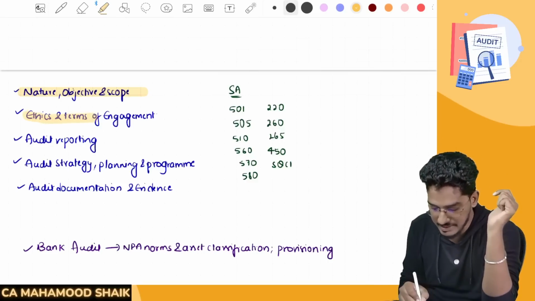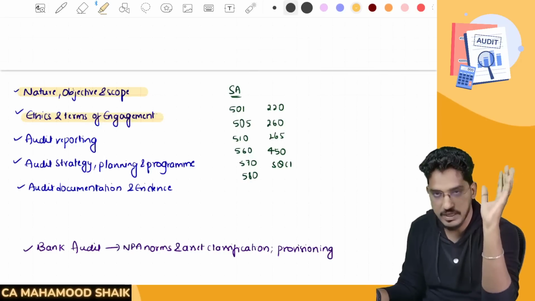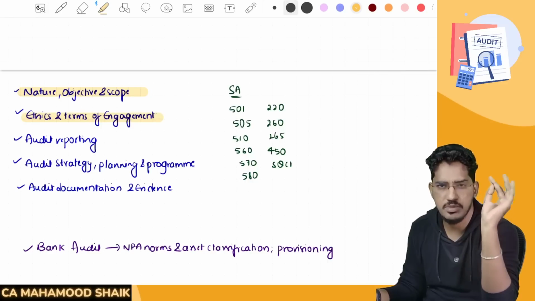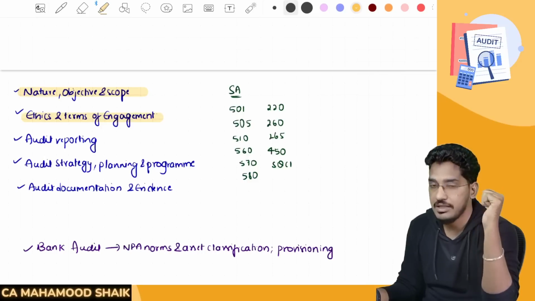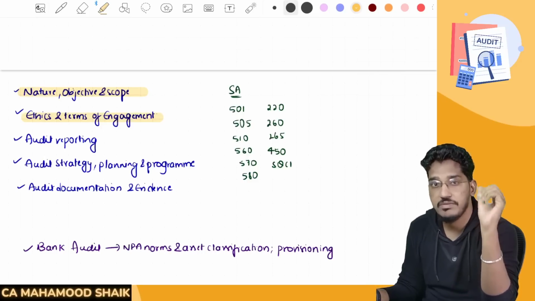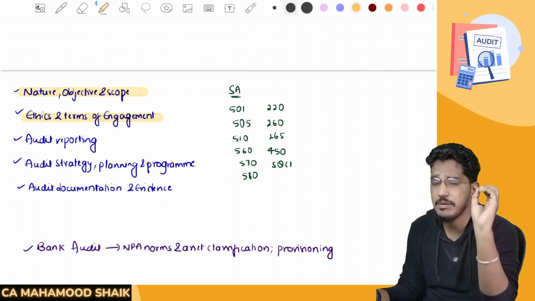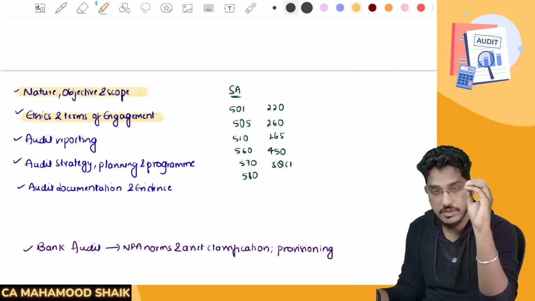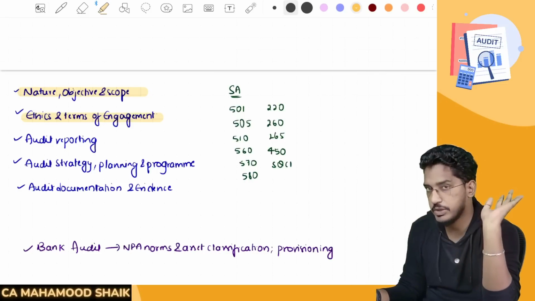Once you are done with that, ethics and the terms of engagement. So pick up the chapter ethics and the terms of engagement, complete that chapter. Mainly this chapter is going to talk about SA 210, and in ethics and terms of engagement, one more important aspect which you have to focus more on is the different kinds of threats, independence, ethical principles or fundamental principles. So all these things will be there. Try to cover ethics and the terms of engagement completely and thoroughly.